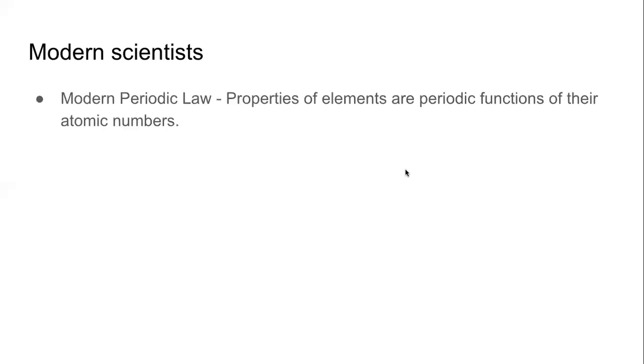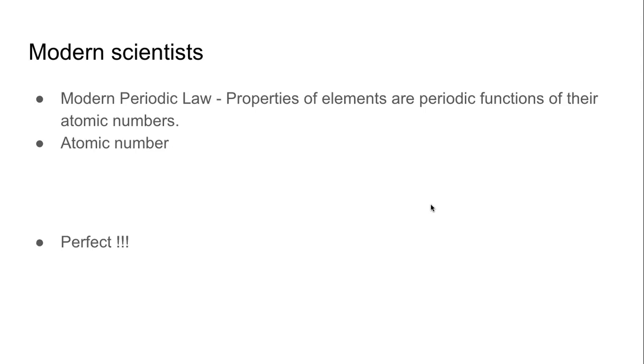The modern scientists, because they knew the atomic number, used that concept and proposed a new law, the modern periodic law, not Mendeleev's periodic law. The only change from Mendeleev's law is that instead of atomic masses, they said atomic numbers. The law now reads: the properties of elements are periodic functions of their atomic numbers, not atomic masses. Correct, Alfia, atomic number. Khadija, we will come to what you have written in some time.